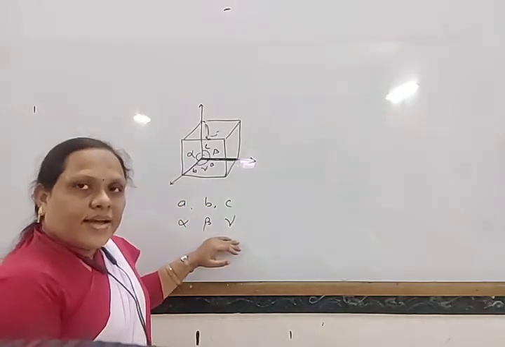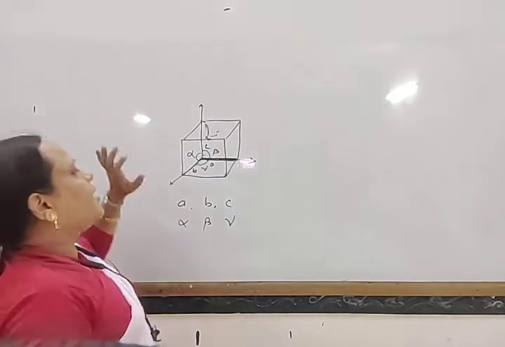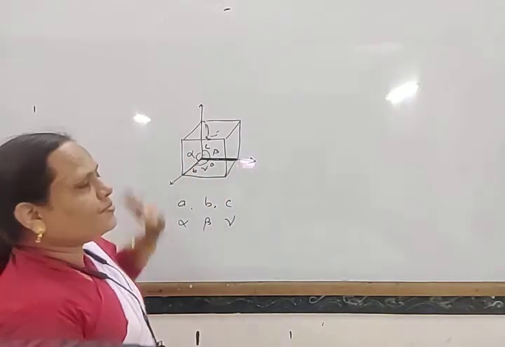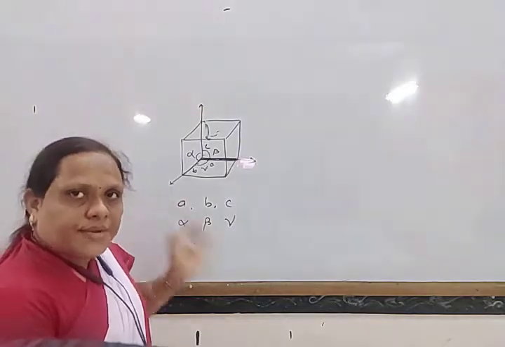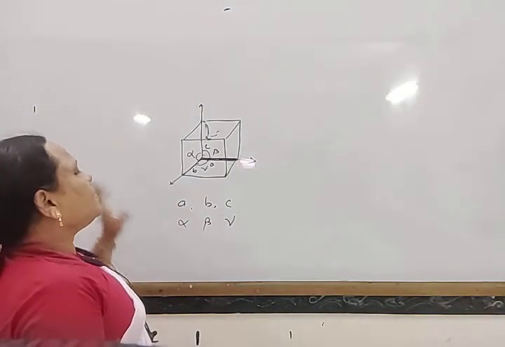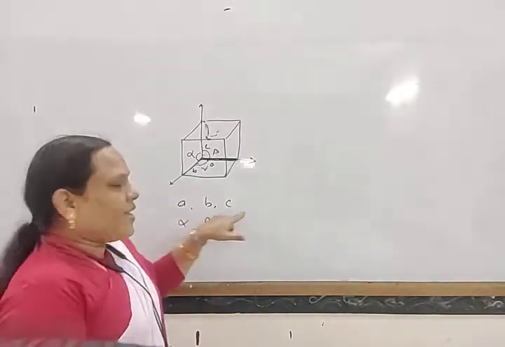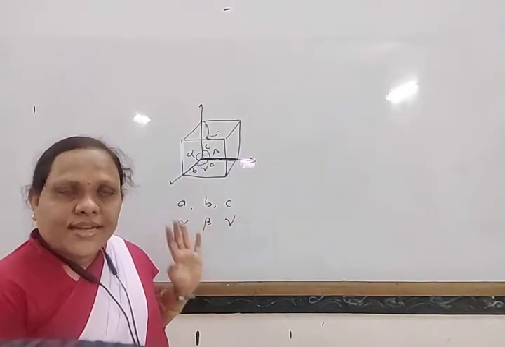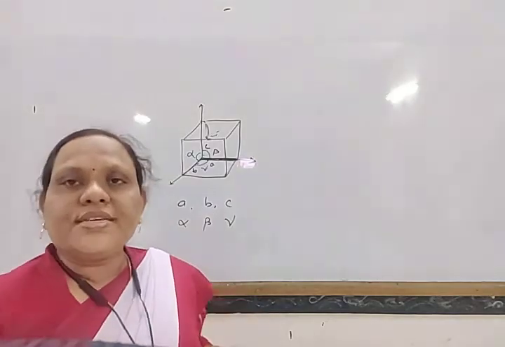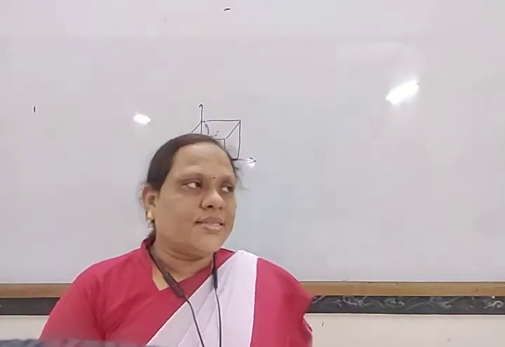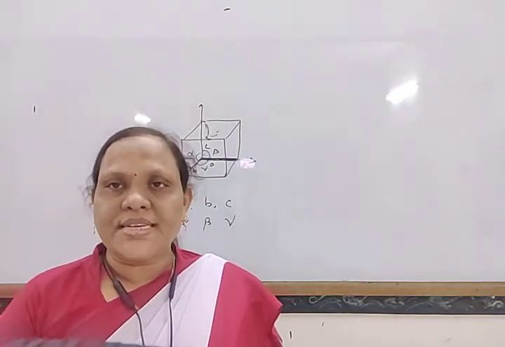These are the angles between different edges, and a, b, c are the edge lengths of a unit cell. So among the 6 parameters, a, b, c are the edges and alpha, beta, gamma are the angles between the edges. Depending on the sizes of a, b, c and the angles alpha, beta, gamma, there are different types of unit cells.